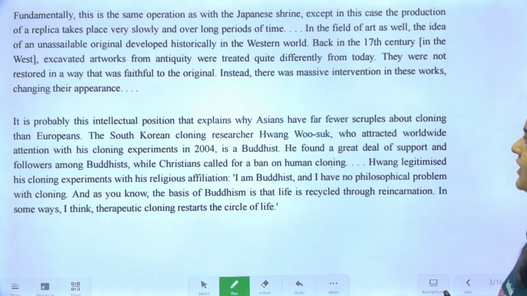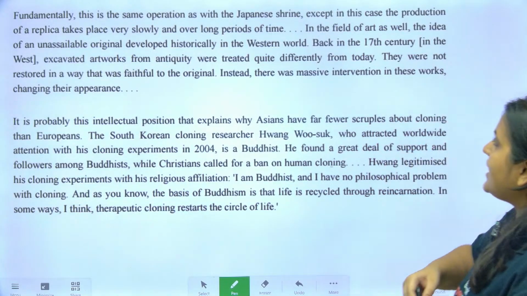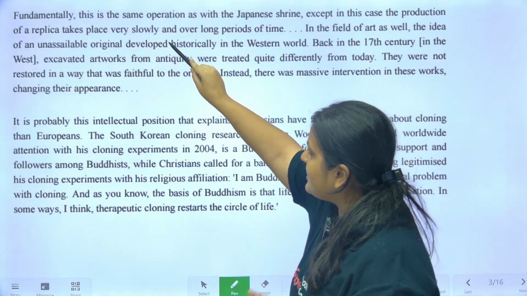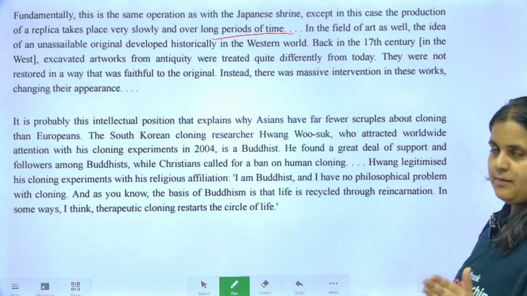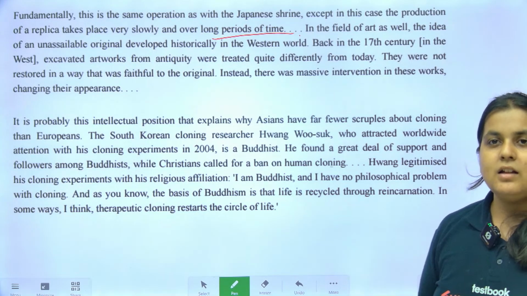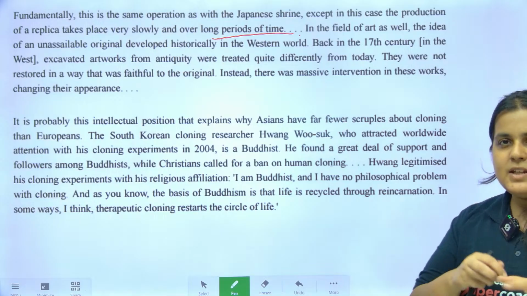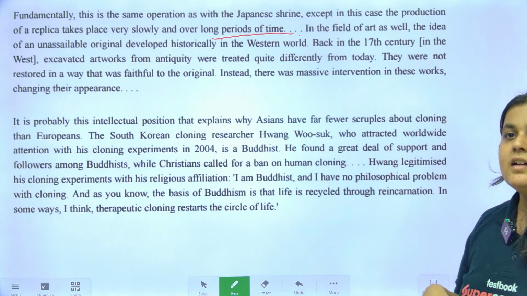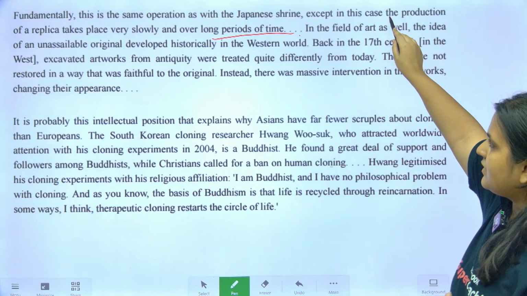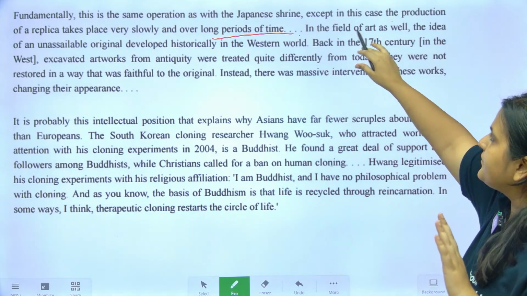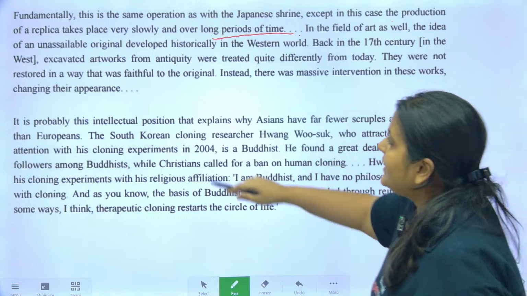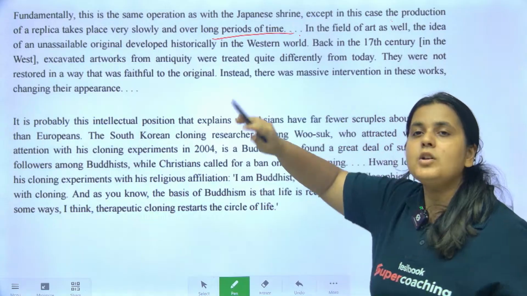Okay. Next one. Fundamentally, this is the same operation as with the Japanese shrine, except in this case, the production of a replica takes place very slowly and over long periods of time. So Germany वाले में वो एक नाम है उस shrine का, उस temple का. Okay, so बोल रहे हैं कि जापान में भी replace करते रहते हैं, Germany में भी replace करते रहते हैं. But in this case, ये जो replacement चलता है, replica बनाते हैं, it takes place very slowly and over long periods of time.